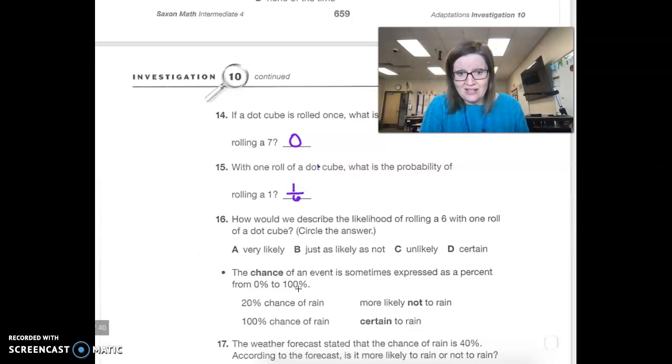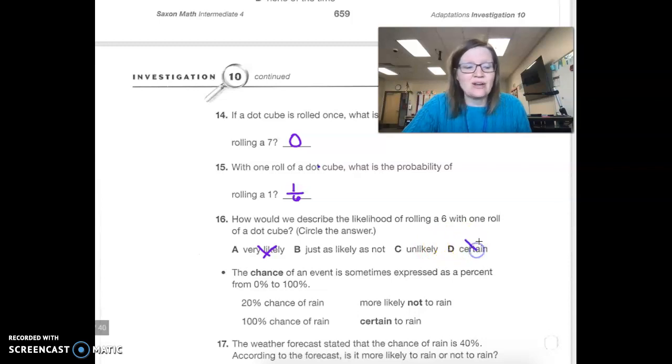1/6 of a chance means that it is, this is crazy because we have our options, very likely. We can scratch that out. We know that that is not true. 1/6 is not a great chance. Just as likely as not, maybe. Unlikely, who knows?